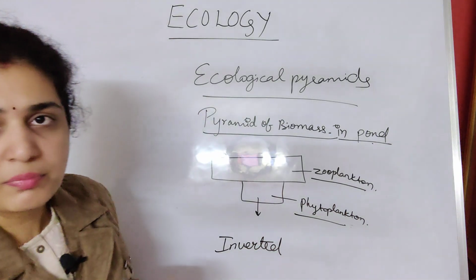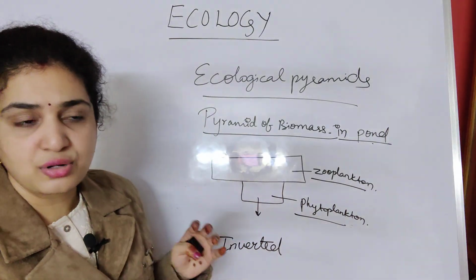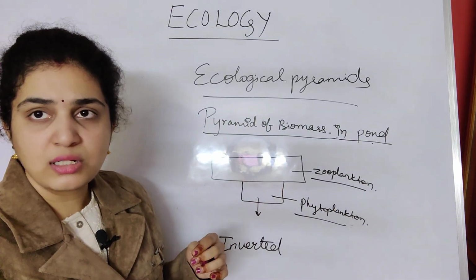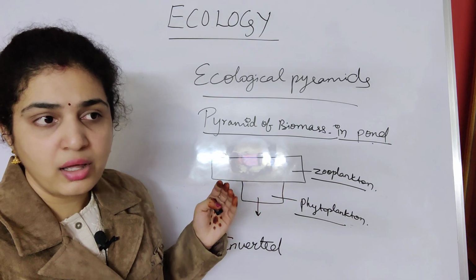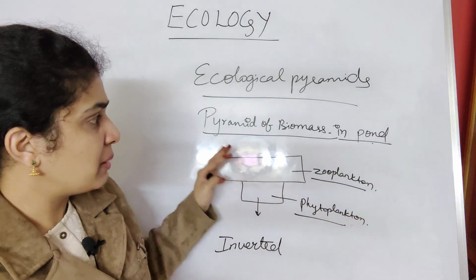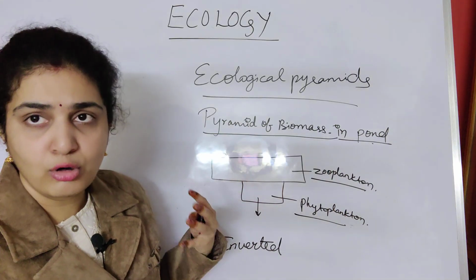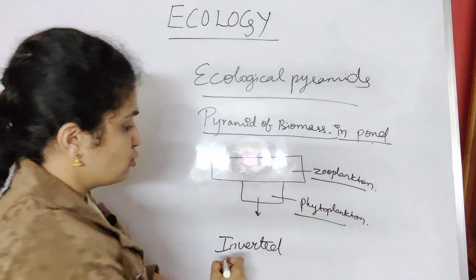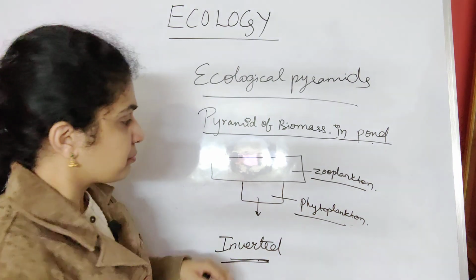For the rest of them, the pyramids are straight, the base is broad and it points towards the apex. But here, for the pyramid of biomass in a lake or pond, that is an aquatic ecosystem, it is usually inverted.